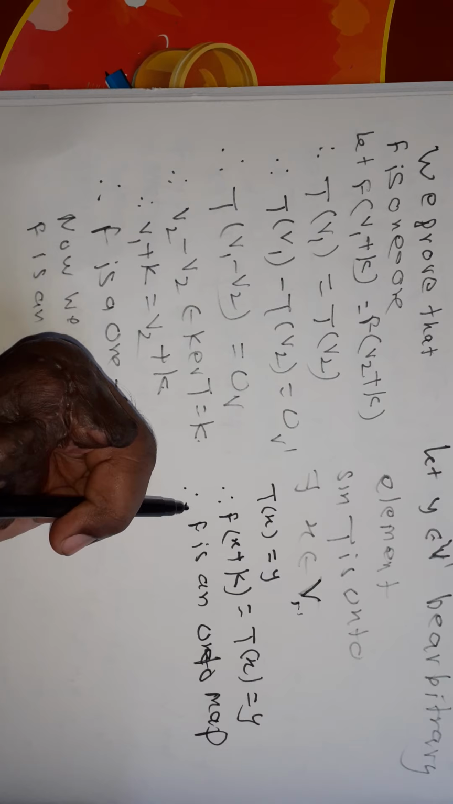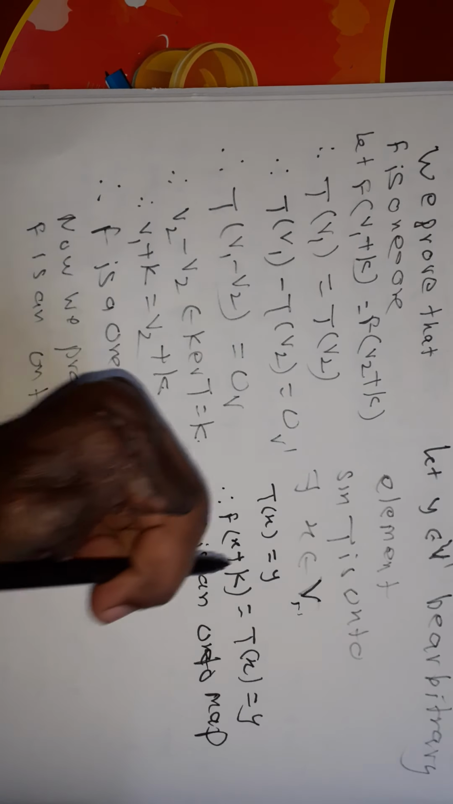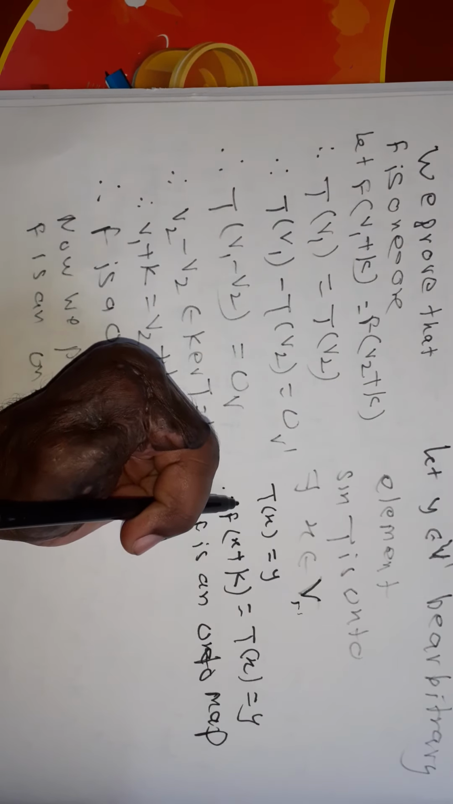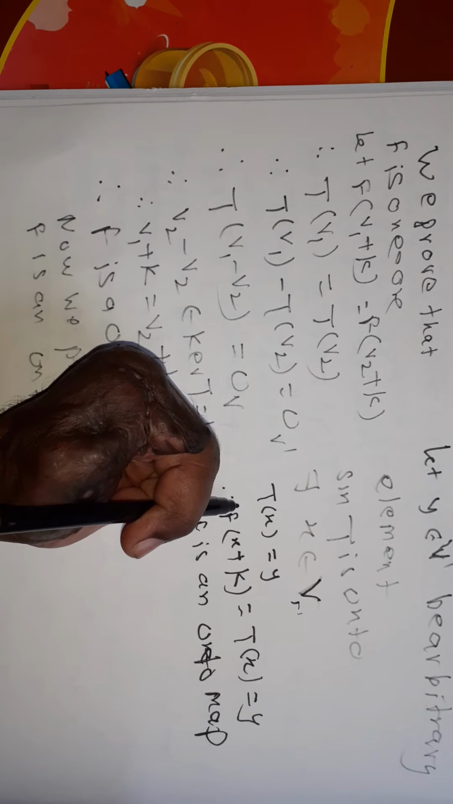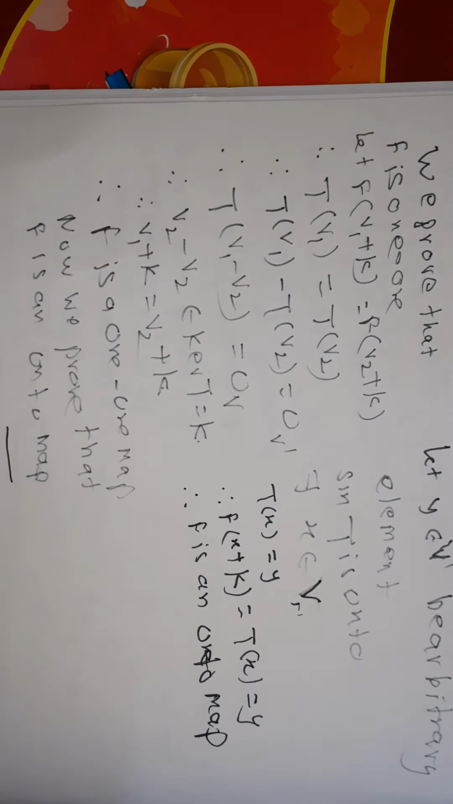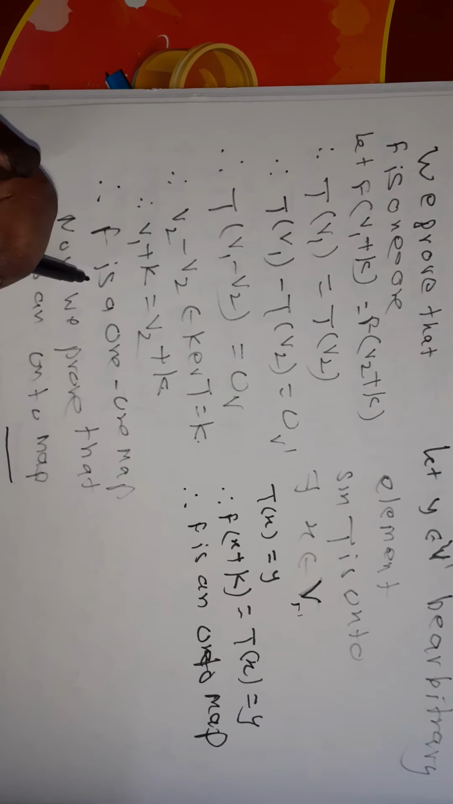Now see here, let y belong to V dash be any arbitrary element. Since T is onto, there exists x belong to V such that T of x is equal to y. Now x belong to V, therefore the coset x plus K belongs to V modulo K. And therefore F of x plus K is equal to T of x is equal to y. Therefore F is an onto map. Thus F is 1-1 and F is onto.